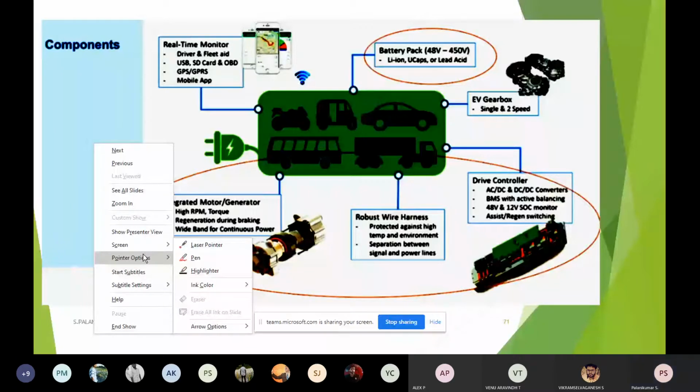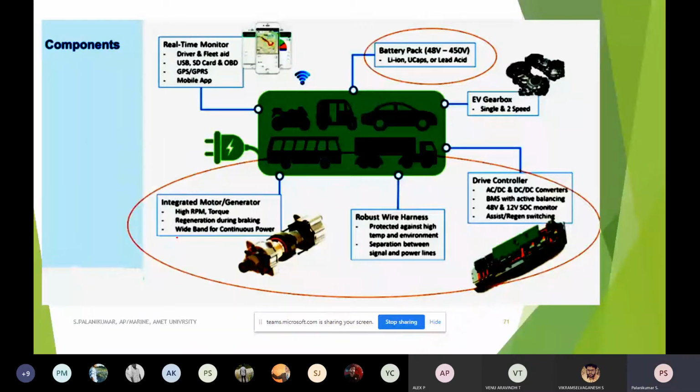Integrated motor generator. If I am using either an AC or DC motor, irrespective of that, there are three different parameters that are important. Whether high RPM torque is possible by that motor, and whether there is regeneration during the braking. Braking in the sense of a deceleration or a sudden stopping of the vehicle. During that time, whether regeneration is possible or not. And a wide band of continuous power.